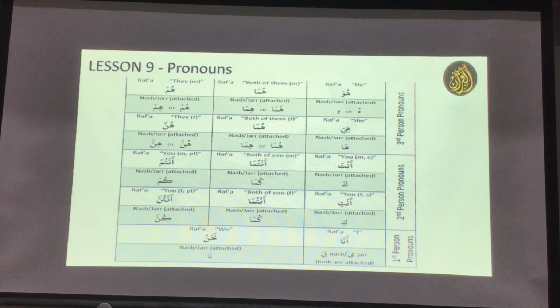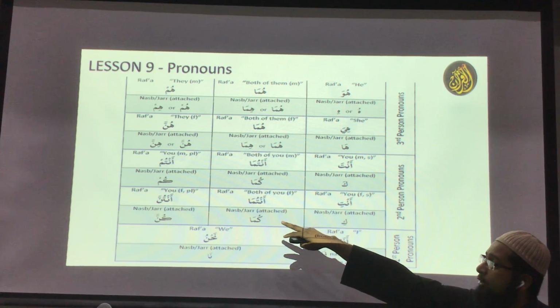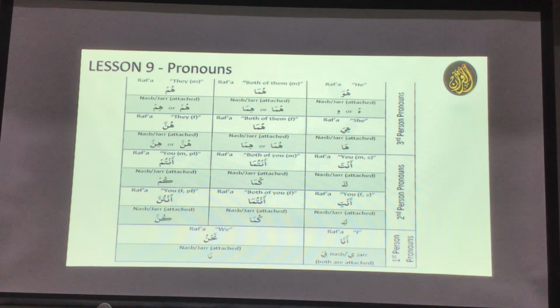If I say kitabukum, the book of you, or your book. So that's why you have to understand that, because then kum is coming from here. Your book. The kum is the antum version. So that's why it is attached, and when it is attached, it is the same relationship as mudaf ilay.